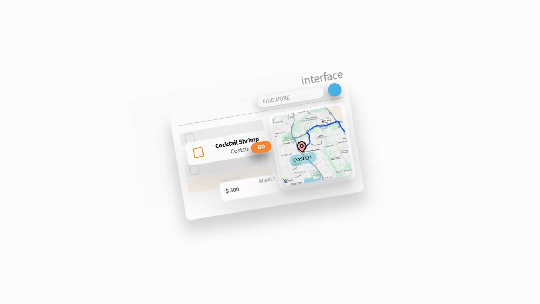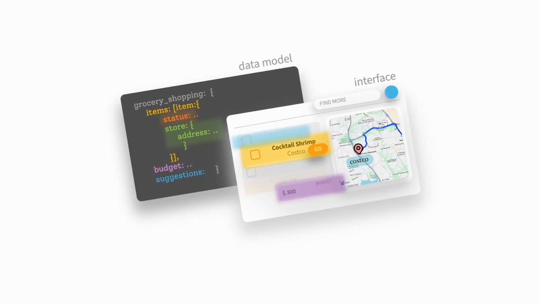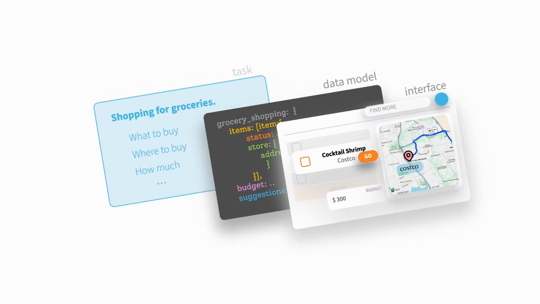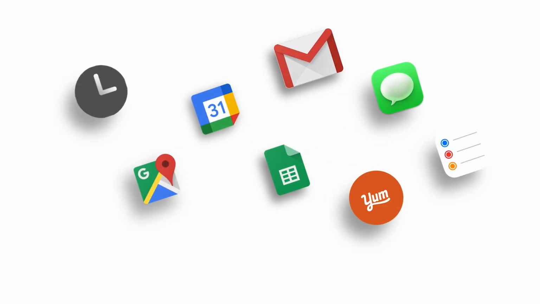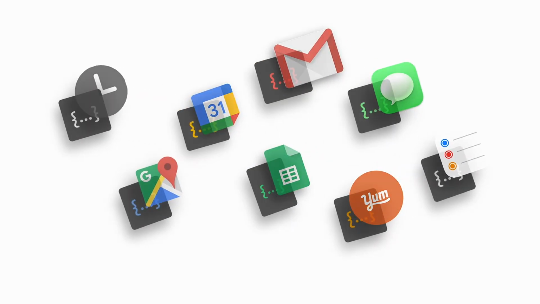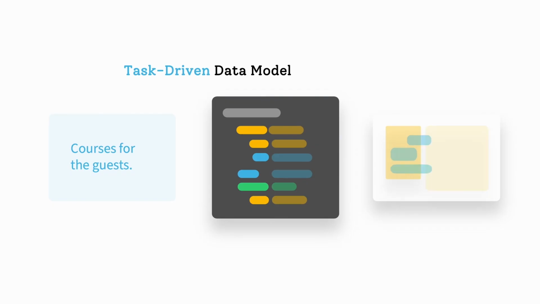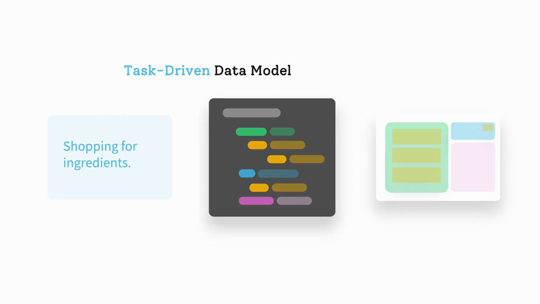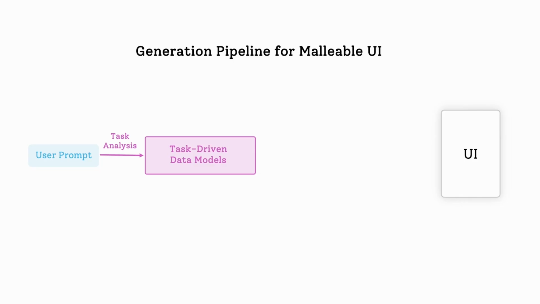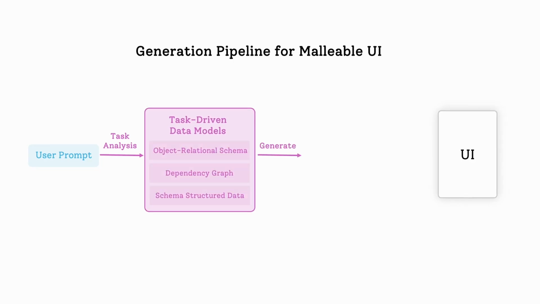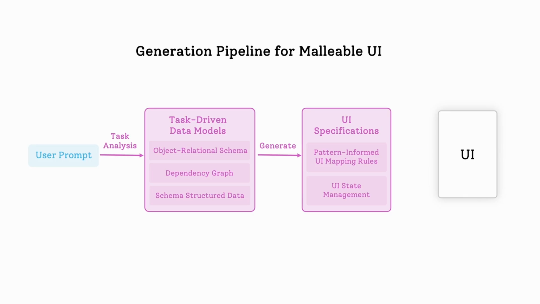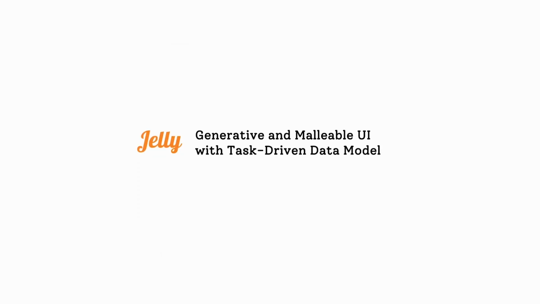We take the perspective that interfaces are graphical representations of the underlying data model that describe a specific task. Traditional applications are based on fixed models and provide rigid interfaces. We propose task-driven data models, which evolve with users' tasks. We leverage AI to interpret users' prompts, generate and adjust data models that describe users' intended tasks, and by mapping the data models with UI specifications, we can create generative and malleable user interfaces. We present Jelly, a prototype system implementing this approach.